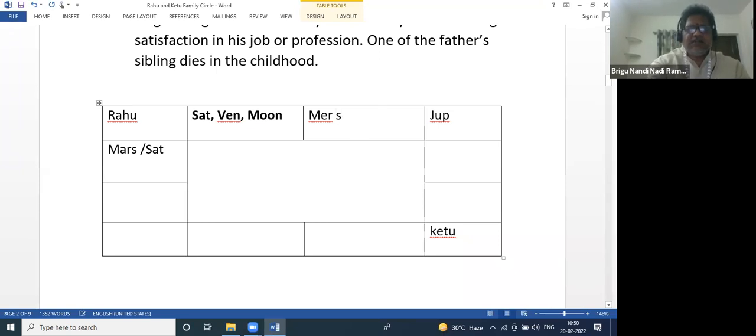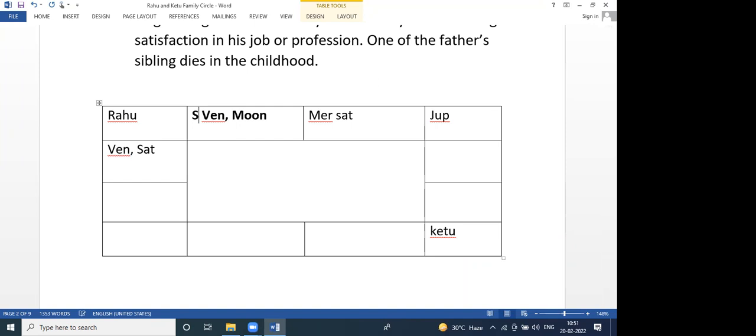Saturn is here and Venus is here, for example. Same thing will happen. So these people generally go outside. Right. Sir, one question.